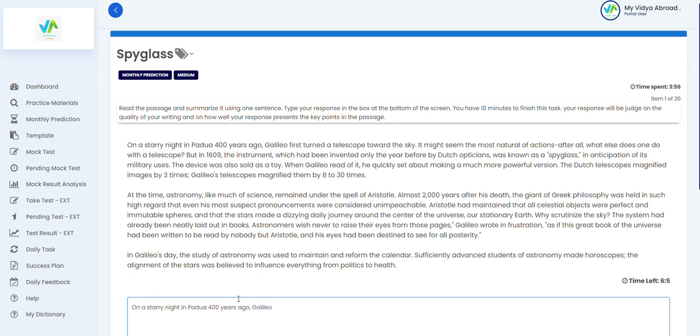Galileo, capital G. Every first letter of a sentence has to be capitalized. At the same time, every proper noun has to be capitalized. Galileo is a person's name, you know the scientist, so you have to capitalize their first letter.